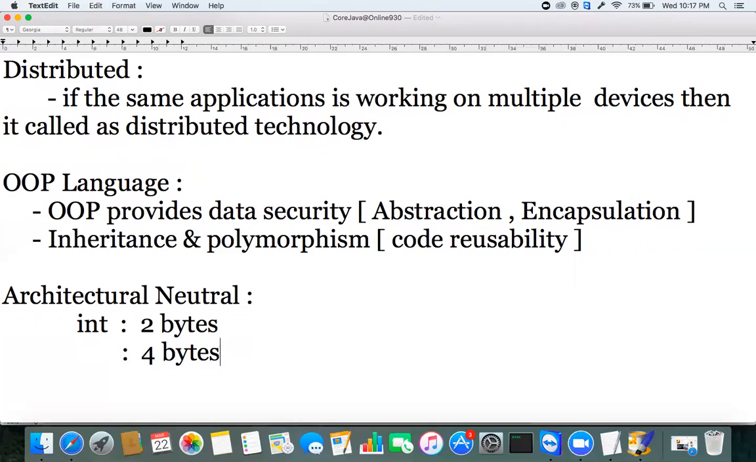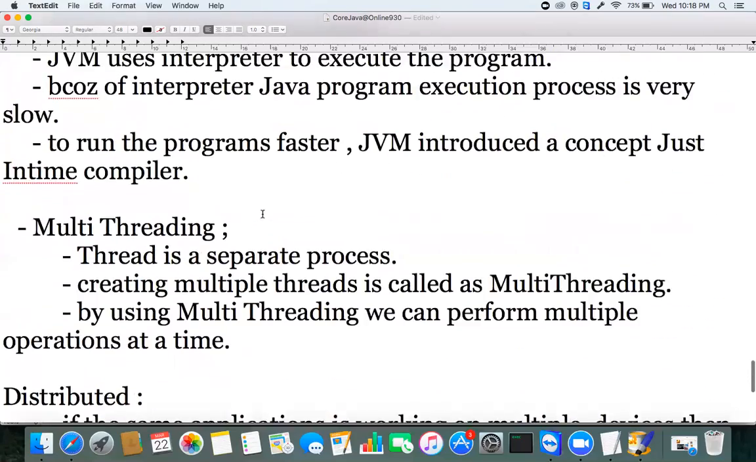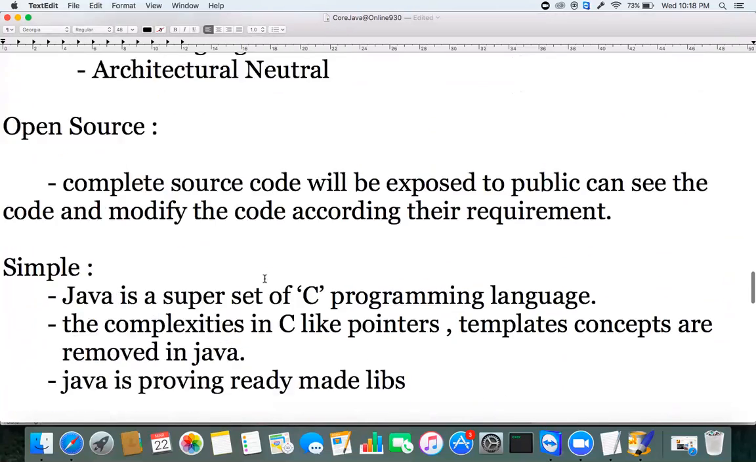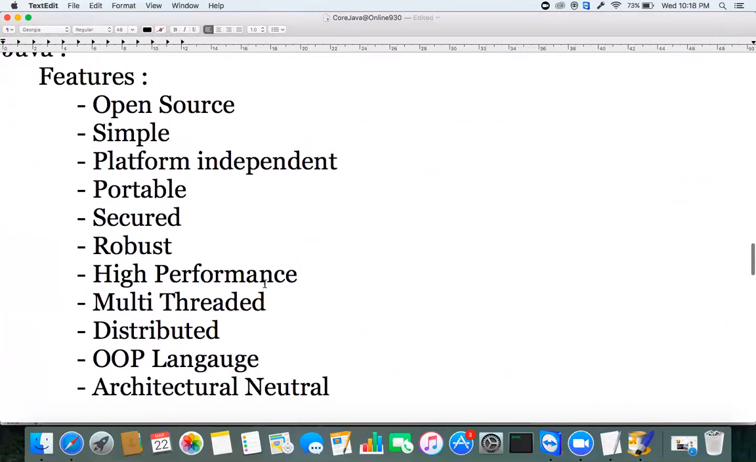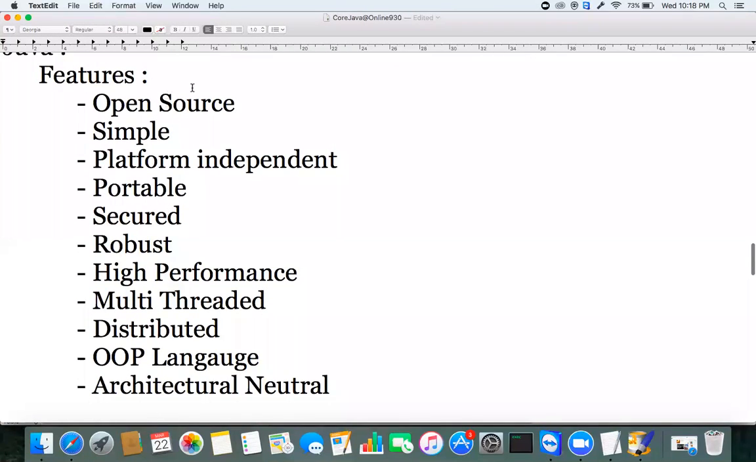That architectural neutral problem, like 2 bytes or 4 bytes for int, is not there in the Java programming language. So these are all the advantages of the Java programming language. Out of all these things, the most important is the first one: Java is open source. Because of that only it became very popular. The third thing is platform independent. Without modifying the code, you can deploy it on multiple platforms.